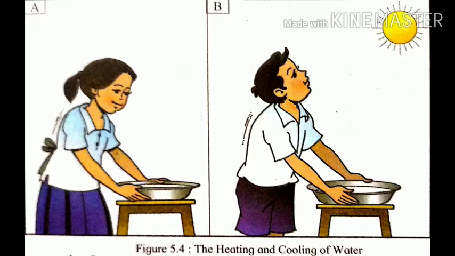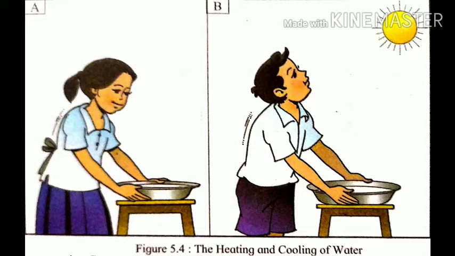In the afternoon, walk barefoot on the floor inside the house and feel the temperature of the floor. Feel the temperature of water in the pot inside. Perform the same activity outside the house and get the feel of temperature of land and the water kept in the sun. Write down your observations about the temperature of land and water.